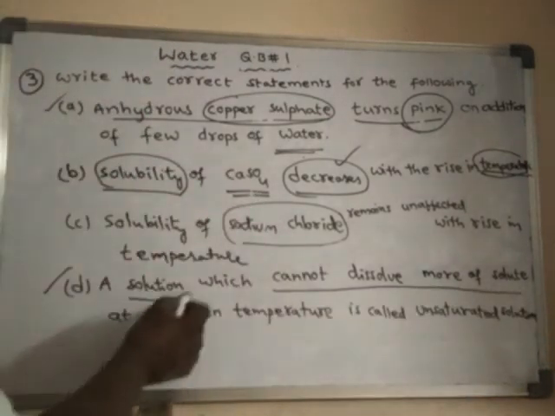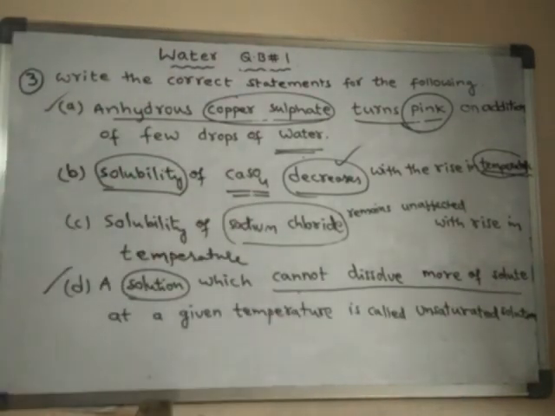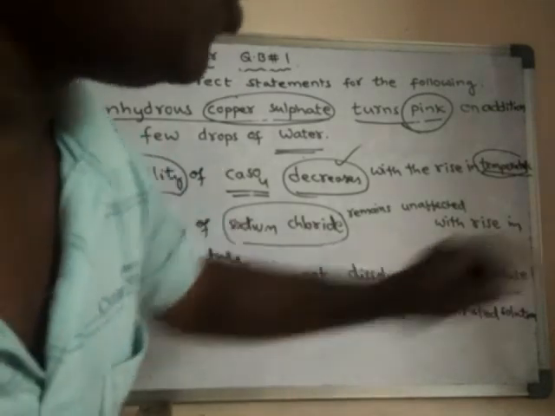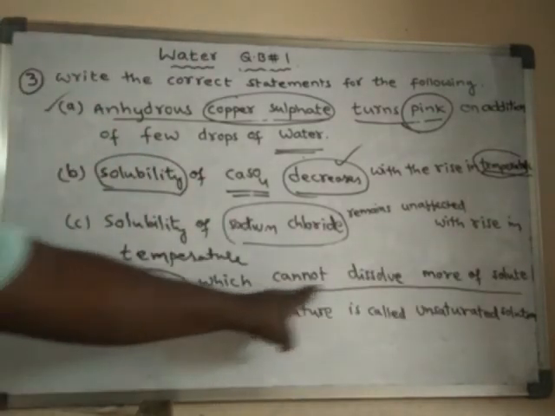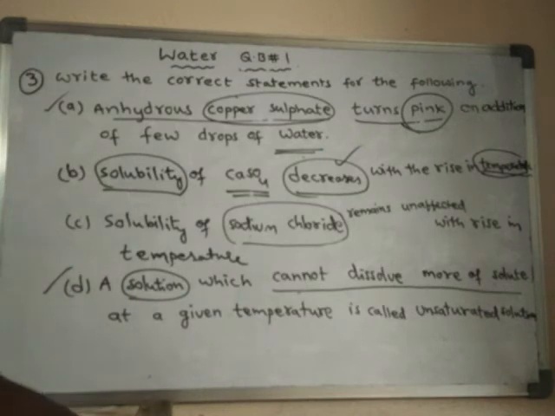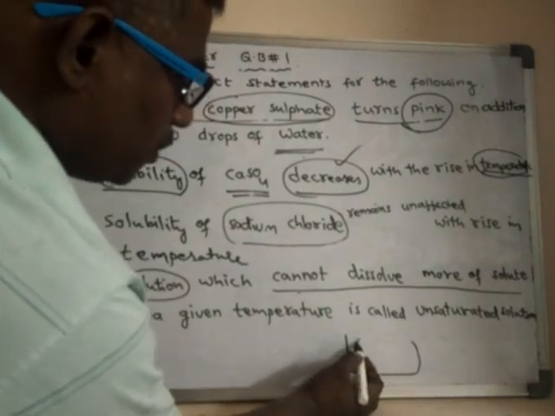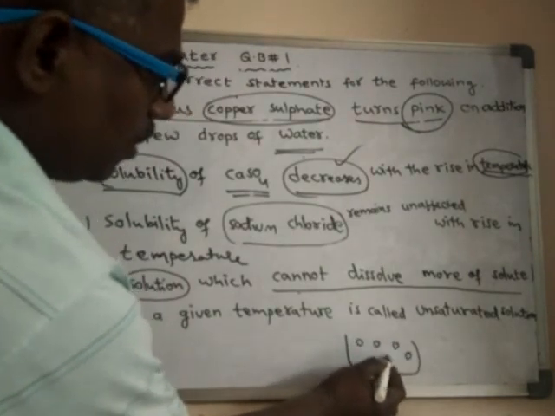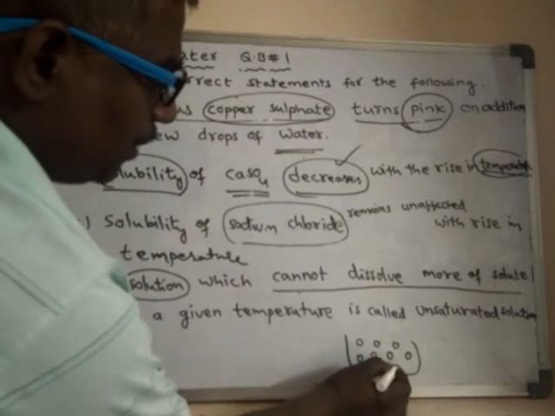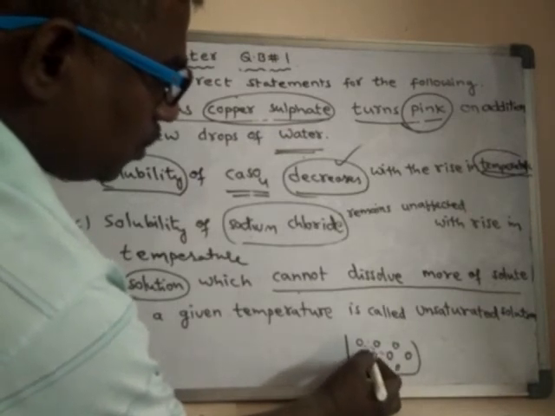If a solution is unable to dissolve more of solute, what is the meaning of this? It means the gaps between the water molecules, supposing these are the water molecules, are filled with solute.